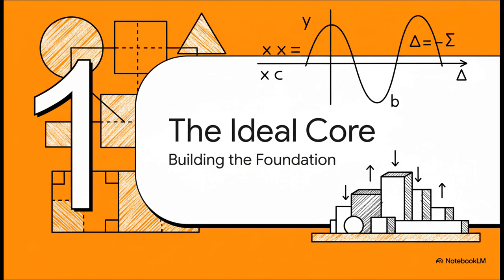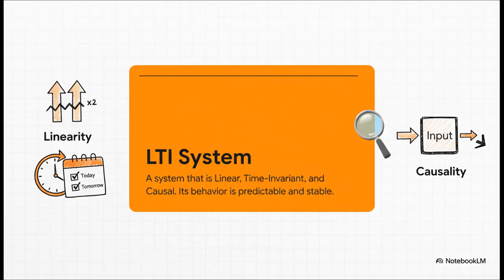Before we can even think about dealing with the messiness of the real world, we have to build our perfect foundation. We need to define the ideal system, the mathematical core that describes how a system should behave in a perfect world. So we start with an ideal system, one that plays by three very simple, very predictable rules.